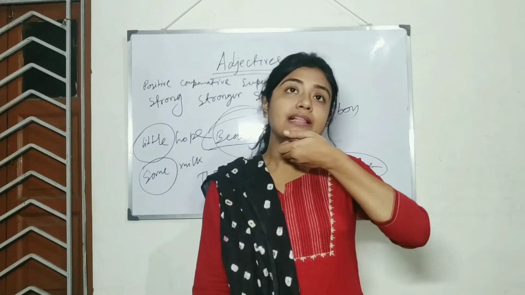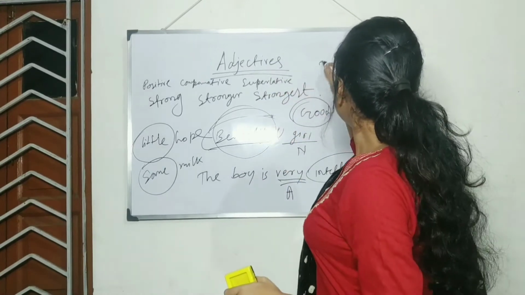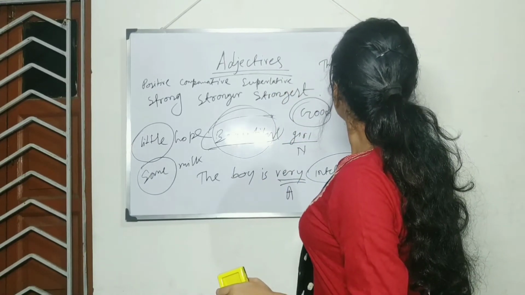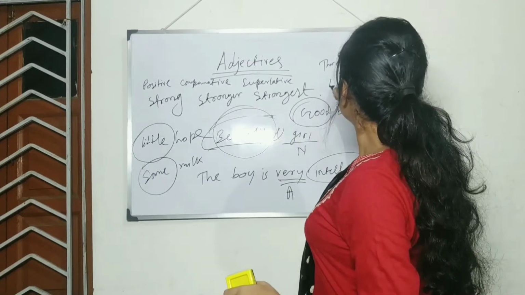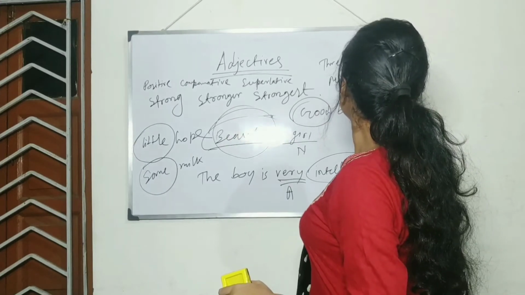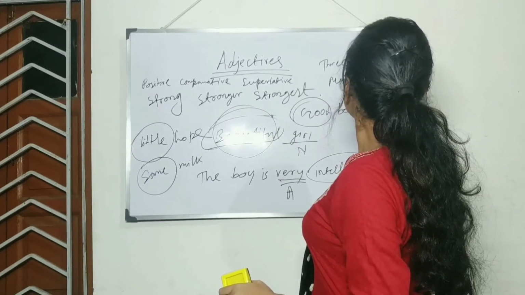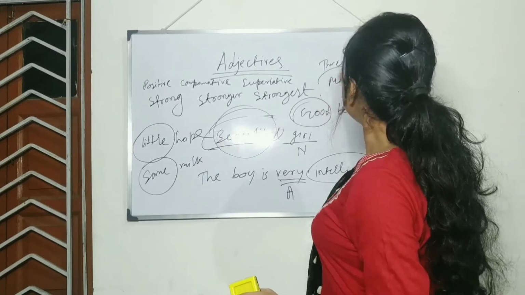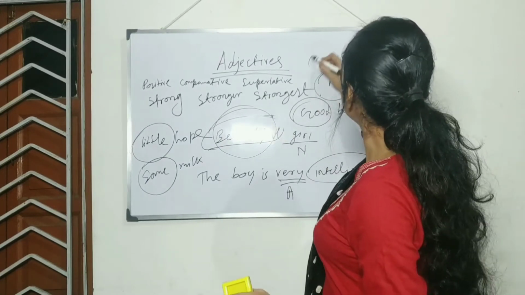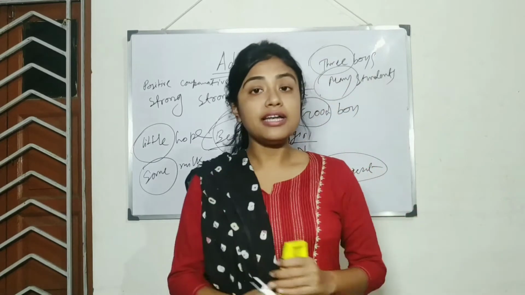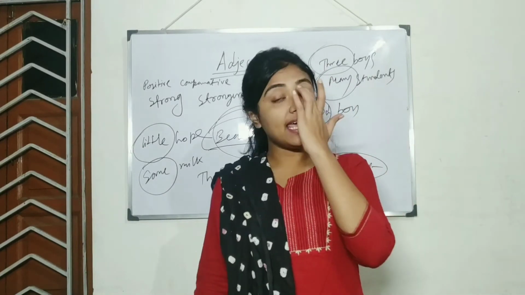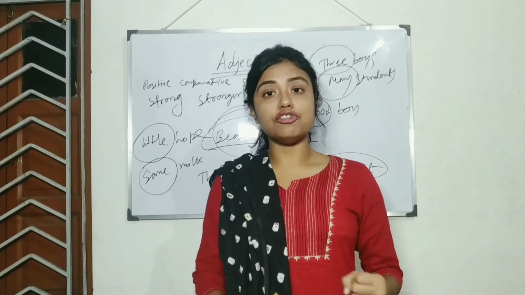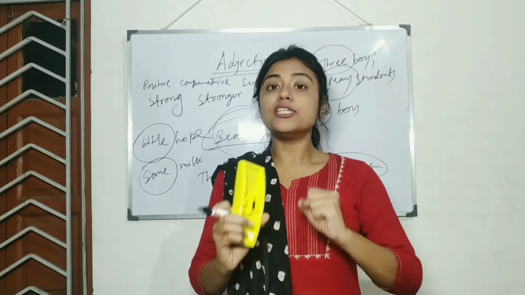For example, 3 boys, many students. How many? Many students. How many boys? 3 boys. Understood? And we know there are several adjectives also indicating the possession.